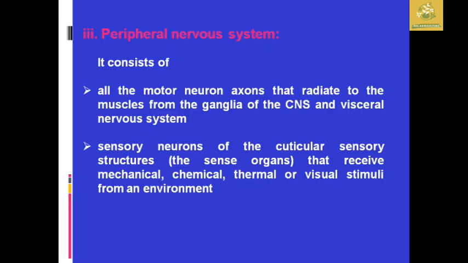And after that we are going to see about the peripheral nervous system. It is mainly composed of the motor neurons, which regulate the muscles from the ganglia of the central nervous system as well as the visceral nervous system. The sensory neurons of the cuticular sensory structures receive mechanical, chemical, as well as thermal or visual stimuli from the environment.